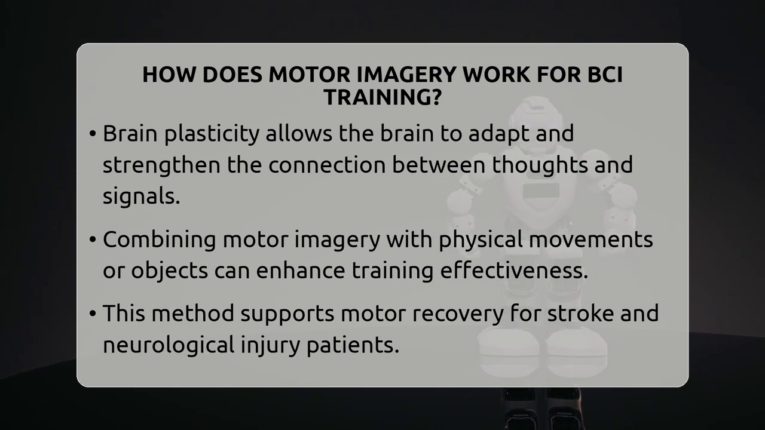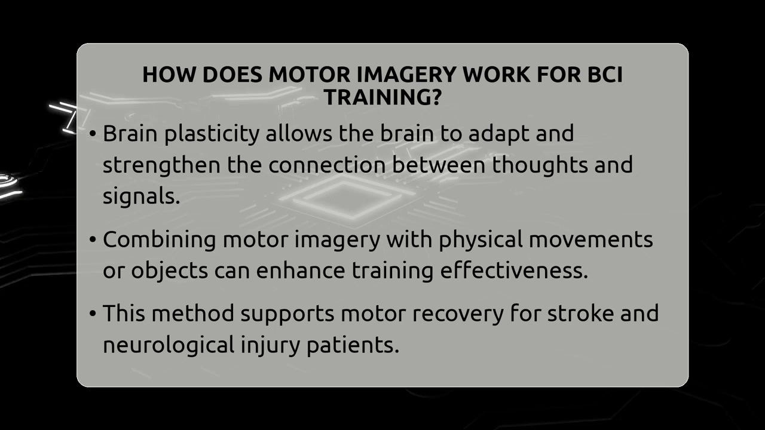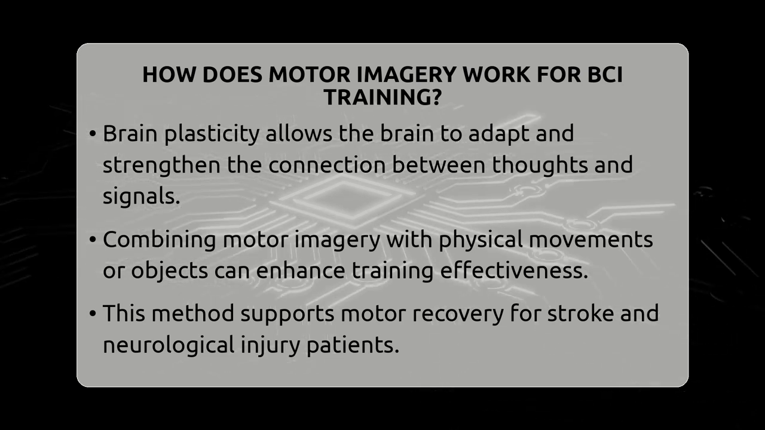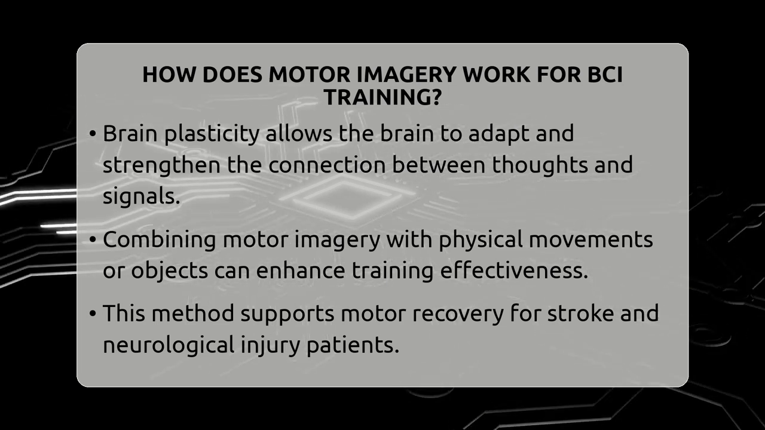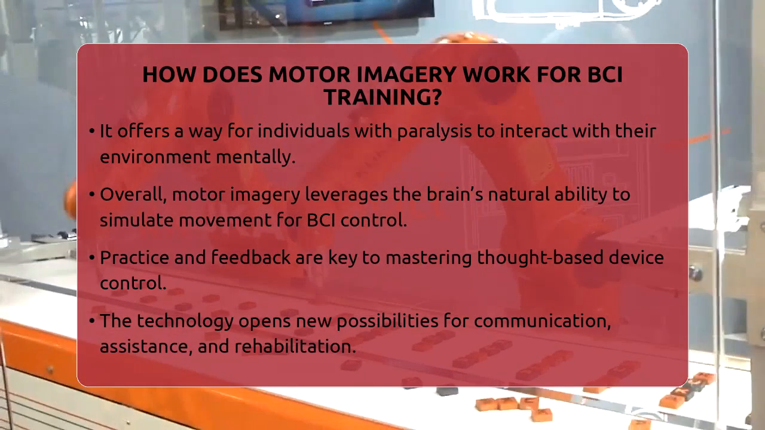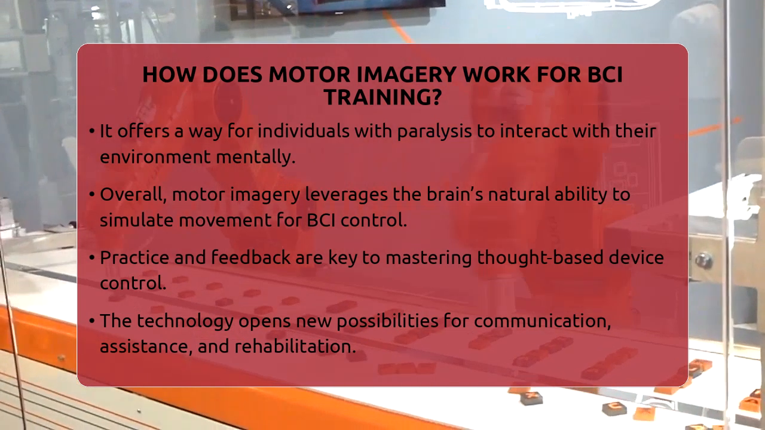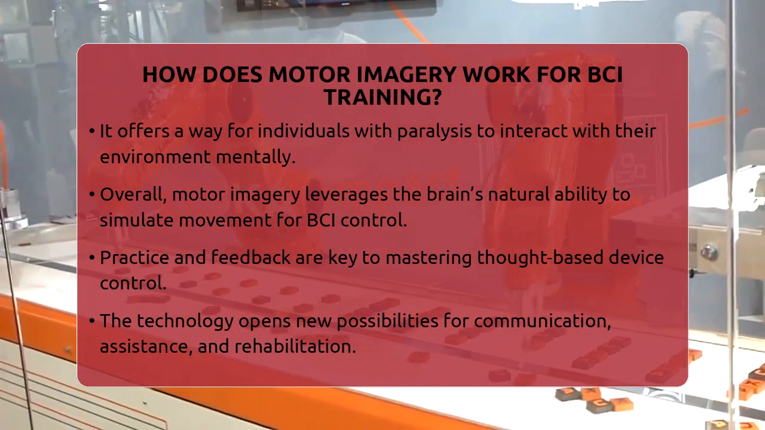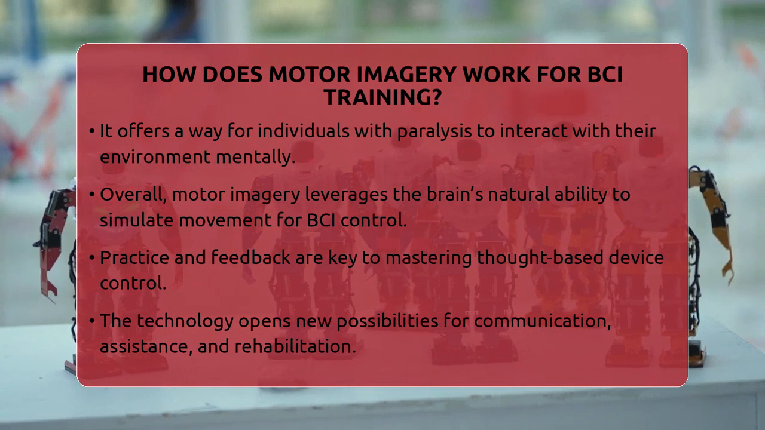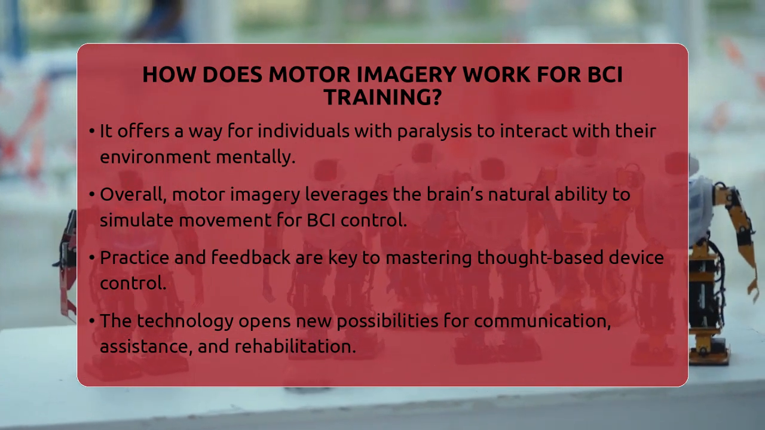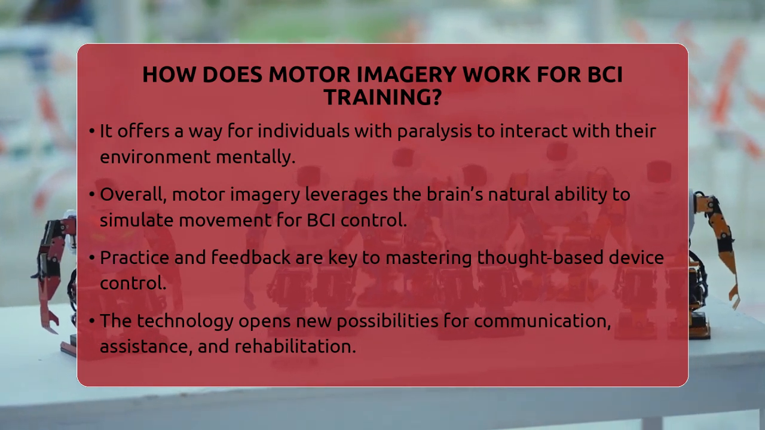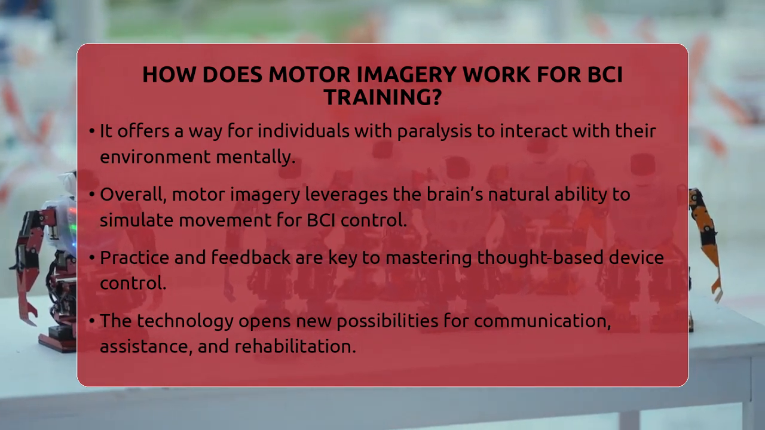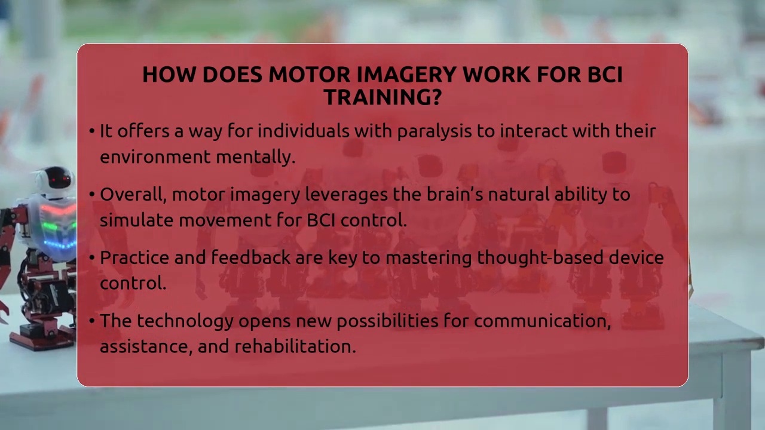Some training methods combine motor imagery with actual movements or using objects like textured balls. This helps strengthen the connection between mental images and brain signals. Motor imagery-based BCI training is especially useful for helping people recover from strokes or neurological injuries. It activates the same brain regions involved in movement, which can support motor recovery. It also allows people with paralysis or limited mobility to interact with their environment by just thinking about moving.